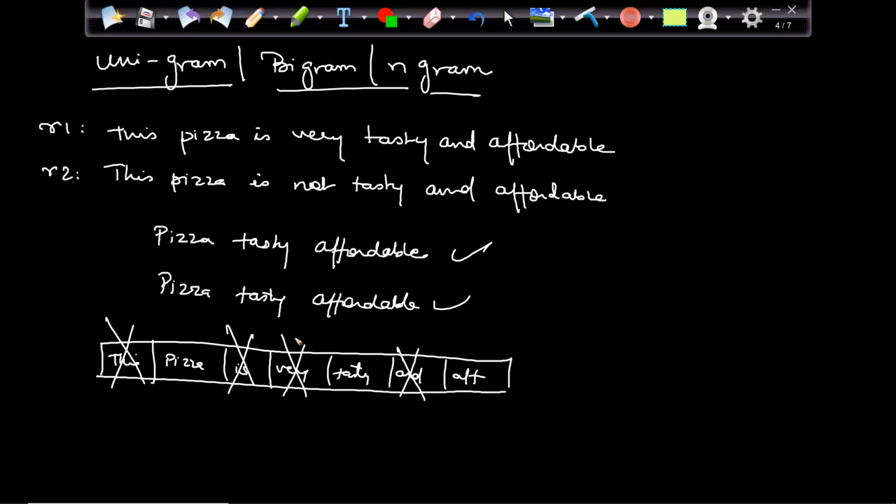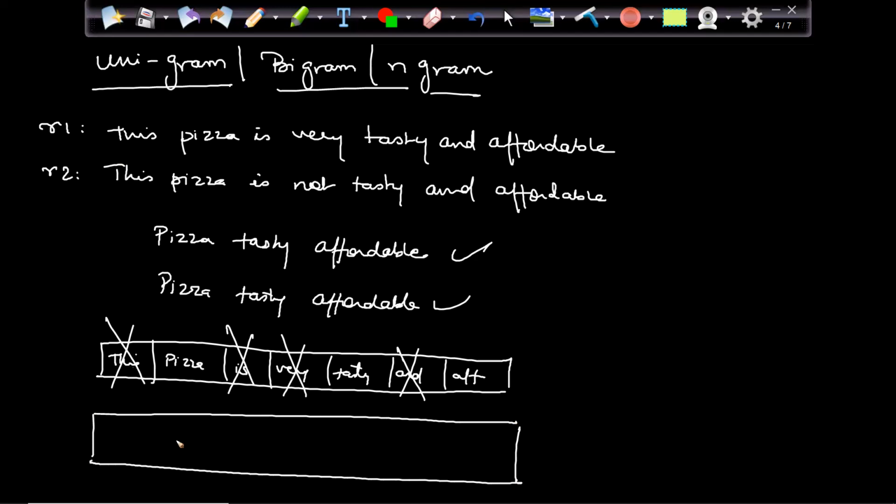That is what is happening. But now what I will do is go with bigrams. I will take 2 words at a time. That means now the story will be something like this. First word will be "this pizza".